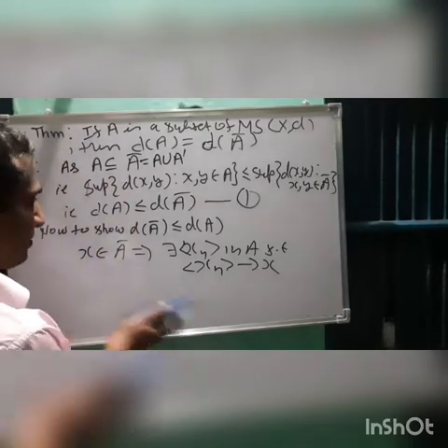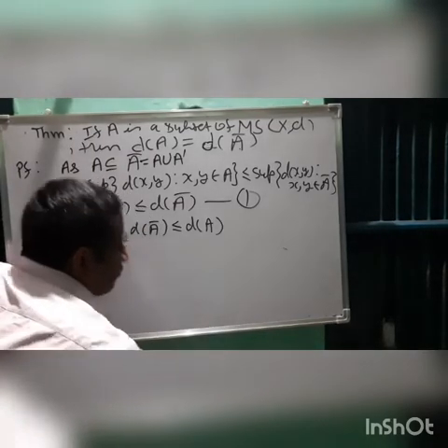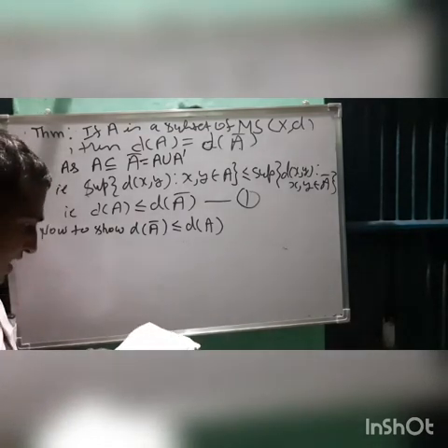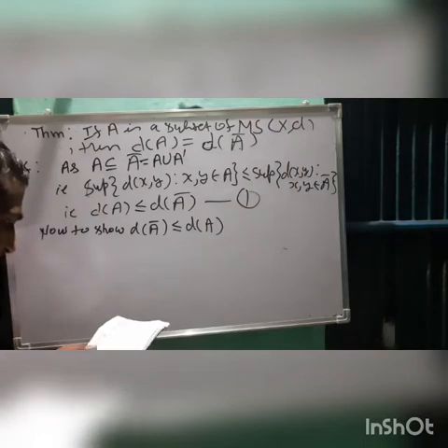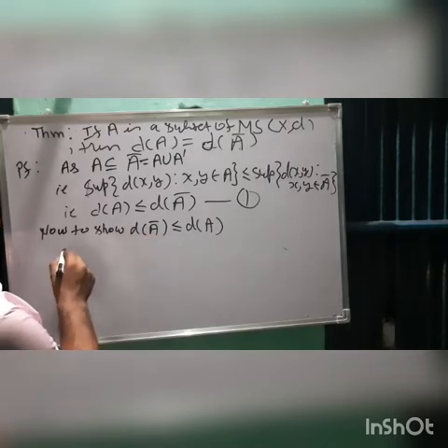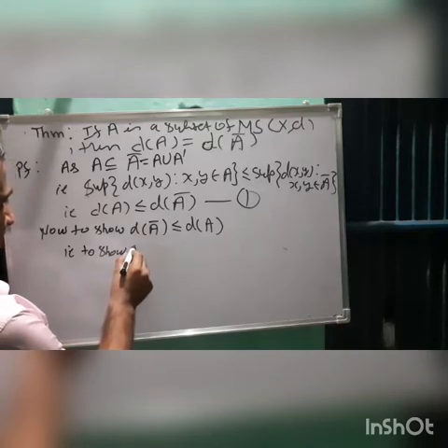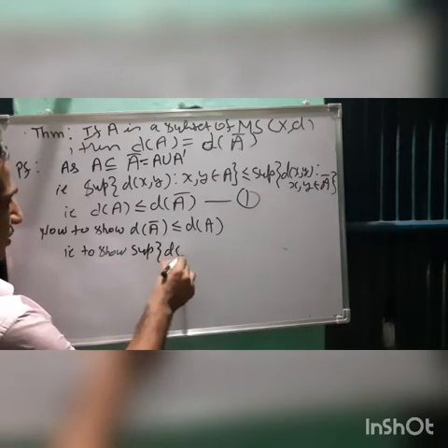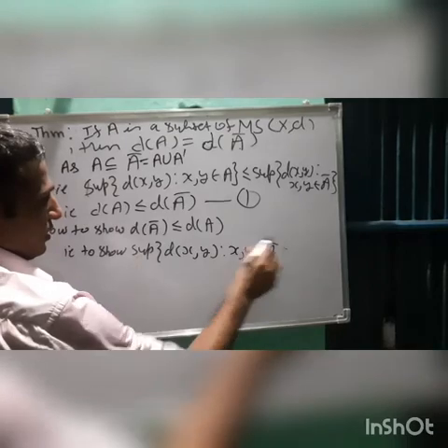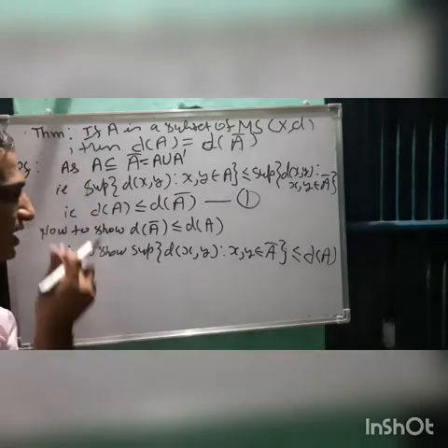अगर ये रिव्यू के बारे में हमें पता है तो proof is very easy now. So let's do the other way. अब हमने we have to show that diameter of A closure is less than equal to diameter of A. This we have to show. Okay. So write down equivalently what we have to show. This can be written in this way also, for further clarification, that supremum of distance of xy, where x, y are coming from A closure, is less than equal to diameter of A. ये हमें शो करना है.